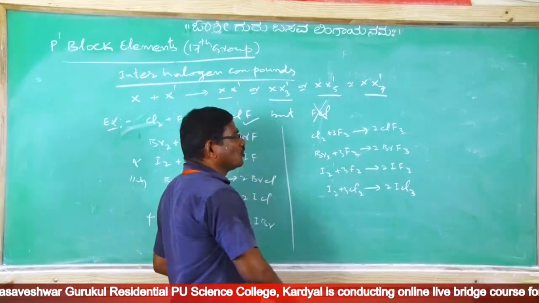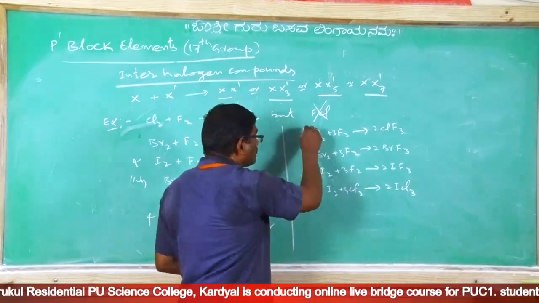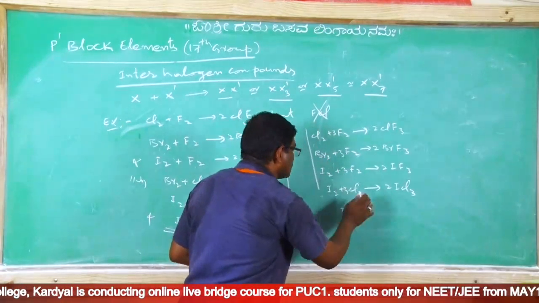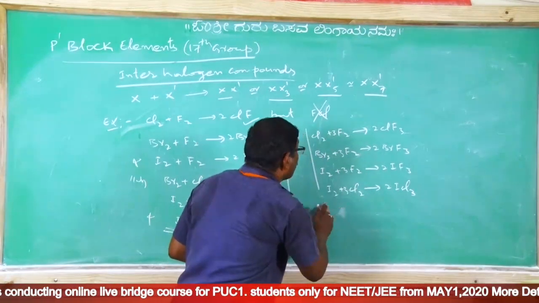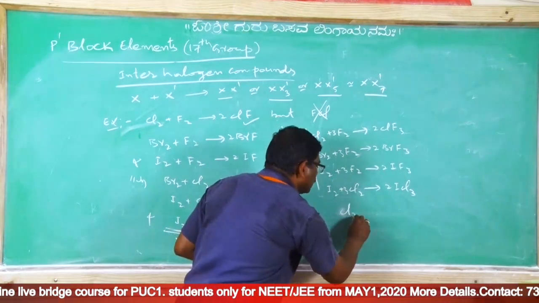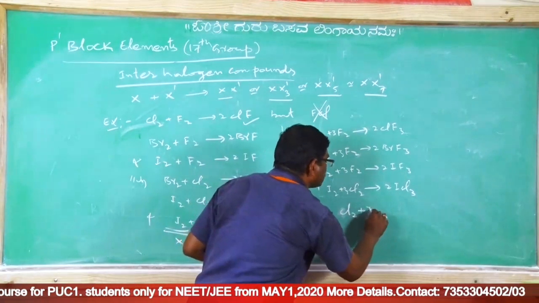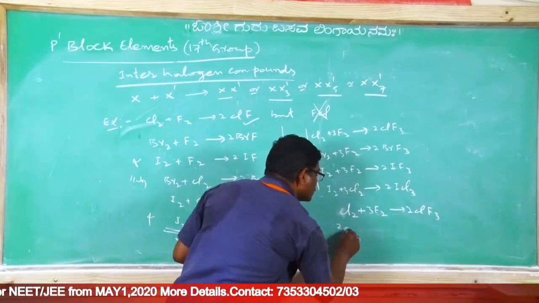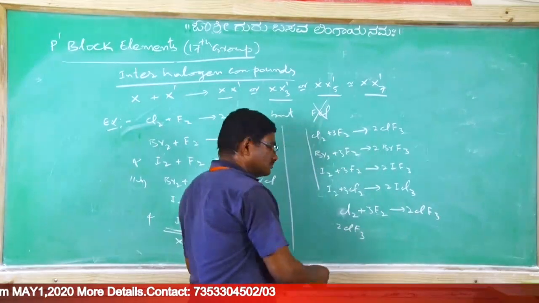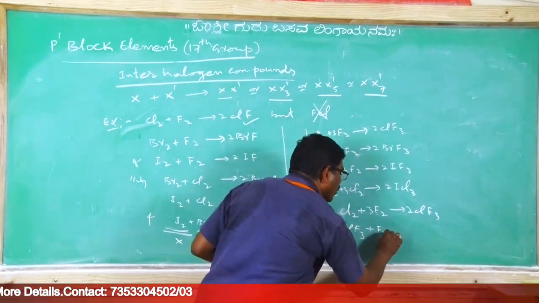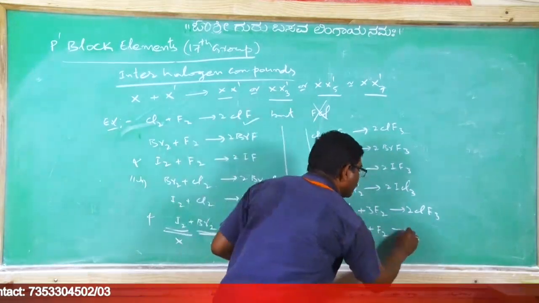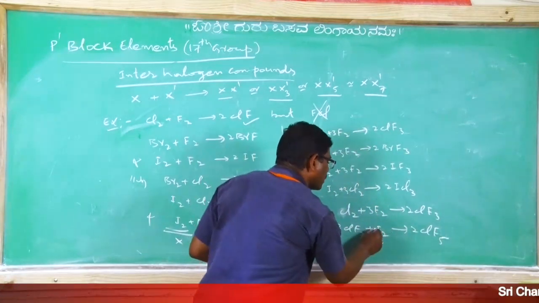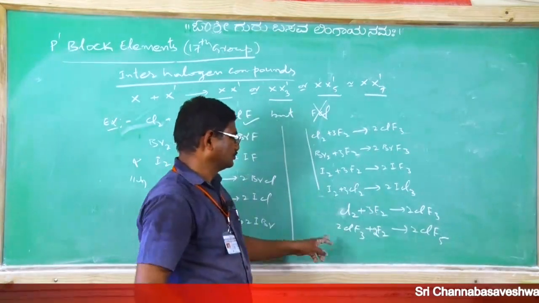Suppose you want to prepare pentahalides. This is one more kind, penta. Iodine you can take comfortably, or else Cl2 when it reacts with 3F2 gives 2ClF3, covered. Then the 2ClF3 interhalide, coming forward to one more fluorine, gets converted into 2 moles of ClF5. Thus 2 moles of fluorine should come forward.